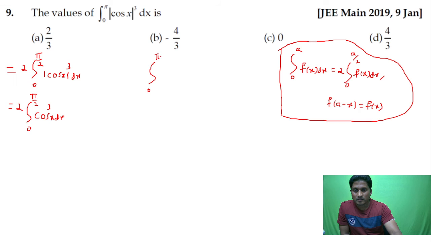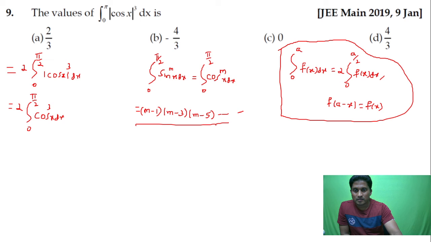0 to pi by 2 sin power mx is the same as 0 to pi by 2 cos to the power of mx. If I use the reduction formula, this can be written as m minus 1, m minus 3, m minus 5, and so on, divided by m, m minus 2, m minus 4, and so on.